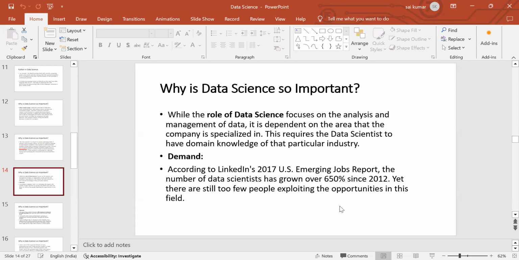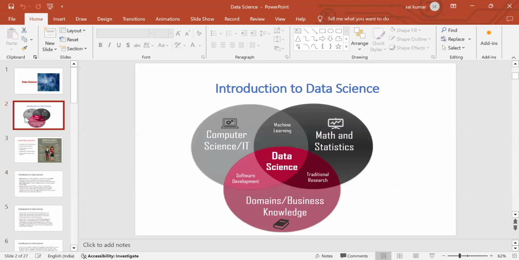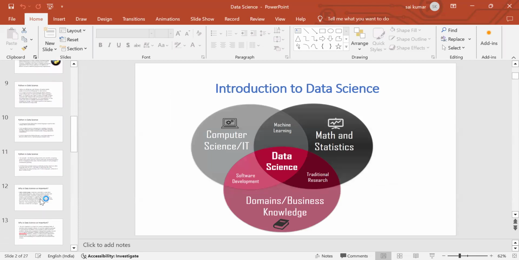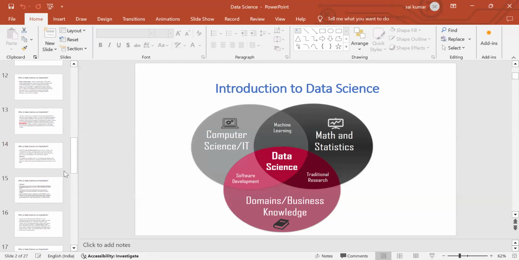When you become a data scientist, you have knowledge of a number of things. As we see, we have knowledge of computer science, machine learning, mathematics, traditional knowledge, research, business knowledge, and software. All this knowledge we have. Now we will be a data scientist. This is the point.